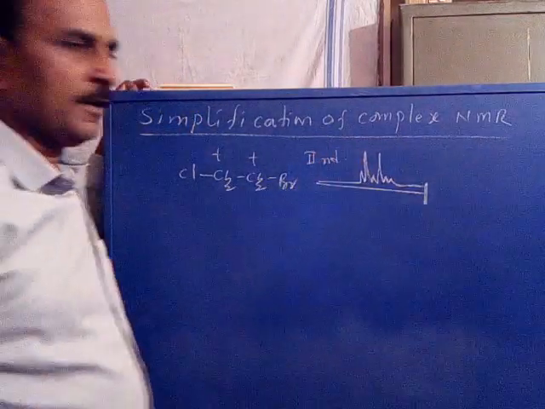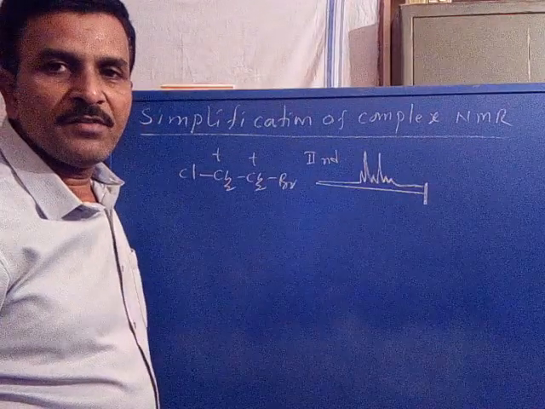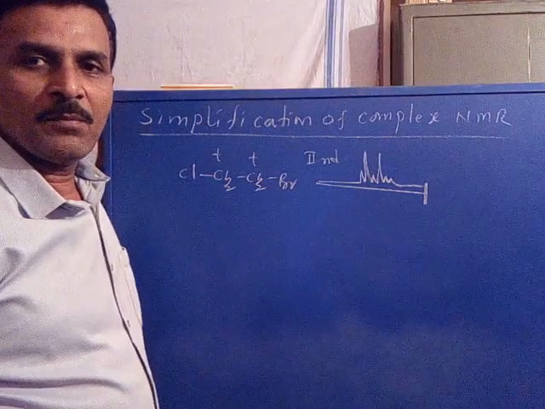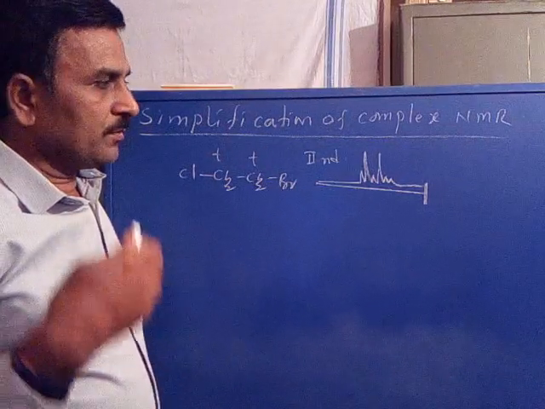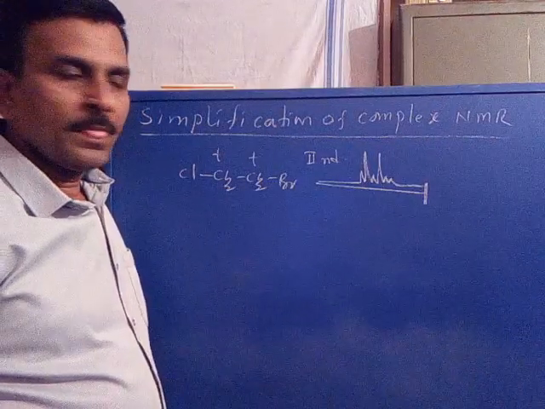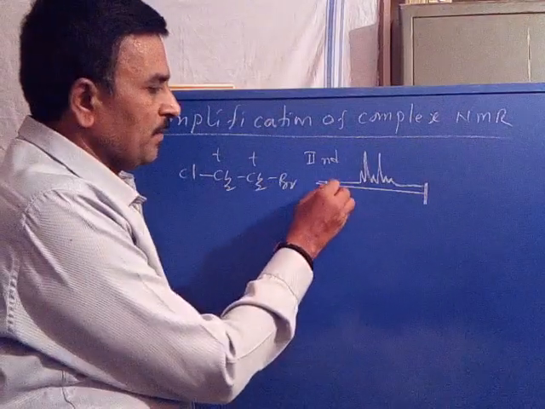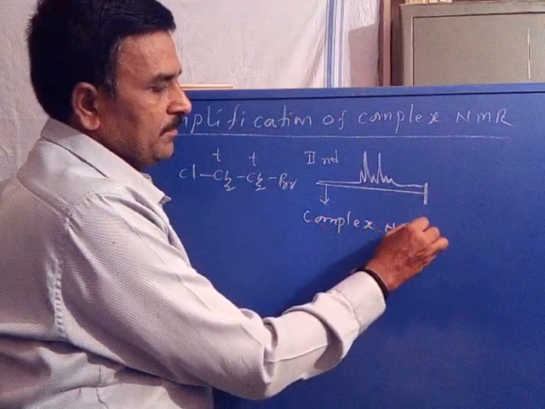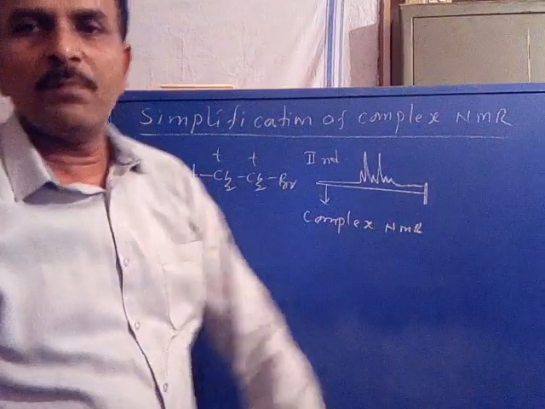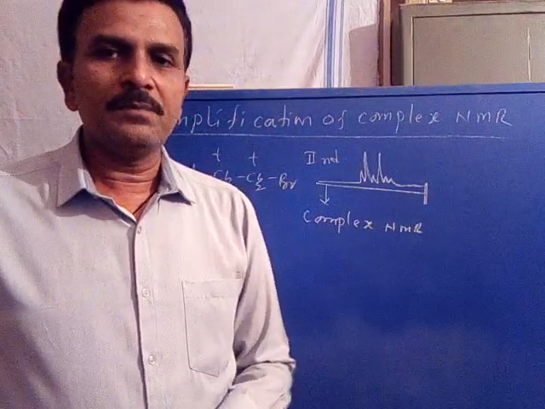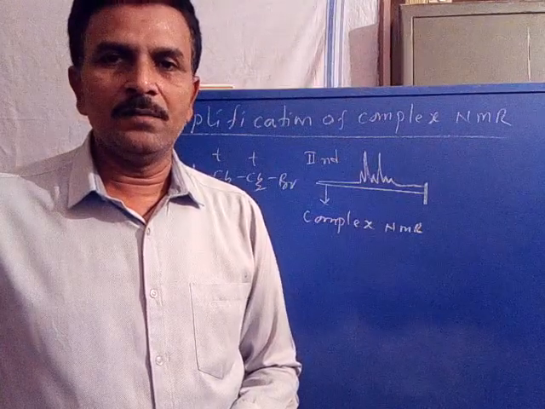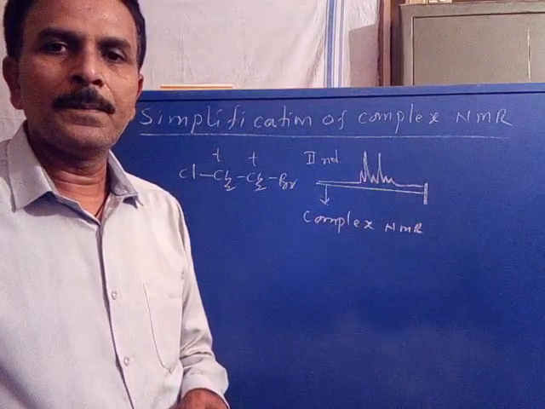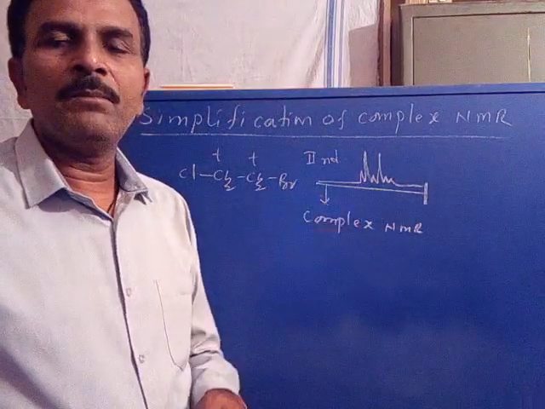Now in the second order spectrum, due to the low frequency difference between sets of coupled protons, their multiplicity lines in the spectrum are overlapped. When the lines are overlapped, those spectra are called complex NMR. So complex NMR is obtained in second order because of overlapping signals. When the signal multiplicities are overlapped, the spectrum becomes complex.